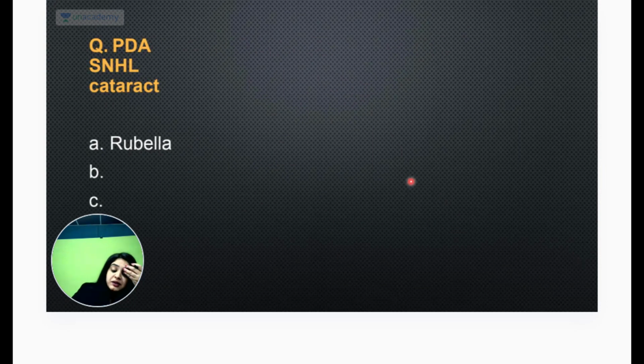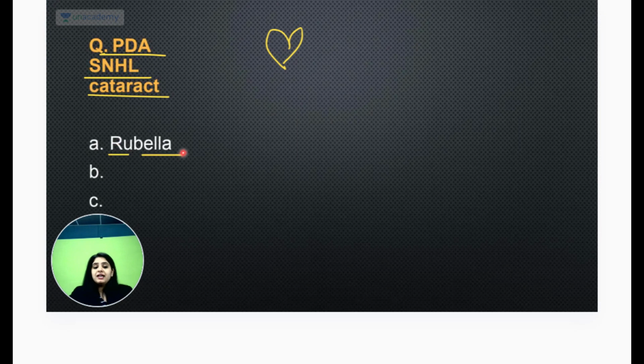If you remember this also, I don't know how many of you revised. End में तो there was no time to revise the full course. But प्यार में अंधा बहरा was प्यार मतलब there was patent ductus arteriosus. अंधा बहरा means अंधा is cataract and बहरा is sensory neural hearing loss. So प्यार में अंधा बहरा was crying for Bella. Bella is the girl for whom he is crying, and he's Pyar Mein Andha Behra for a girl called Bella. Okay, so Rona for Bella, Rubella. Rona for Bella, why? Because he is Pyar Mein Andha Behra. That is how we had learned it, right? So this was very classical triad that you had for rubella congenital.